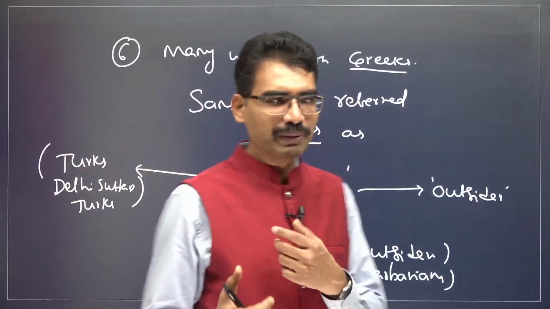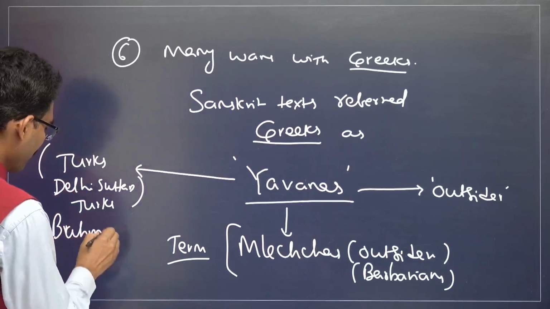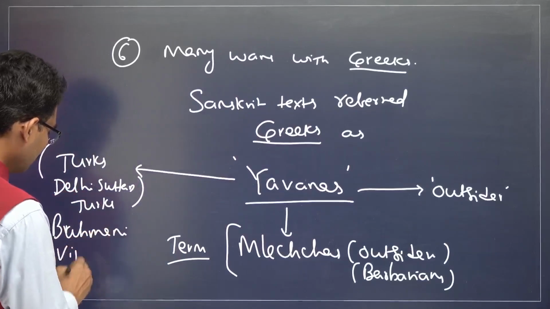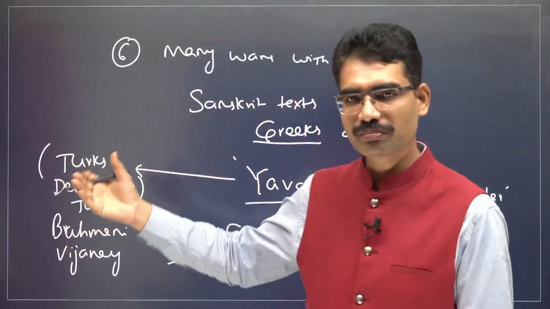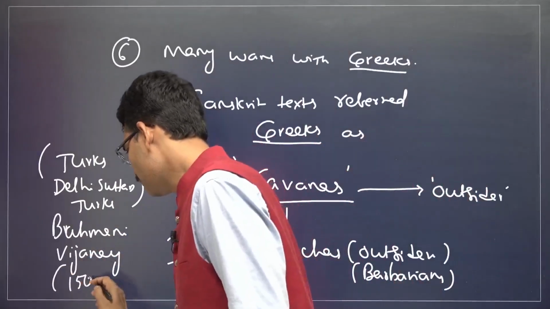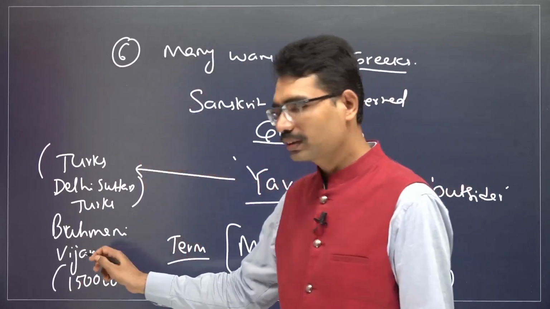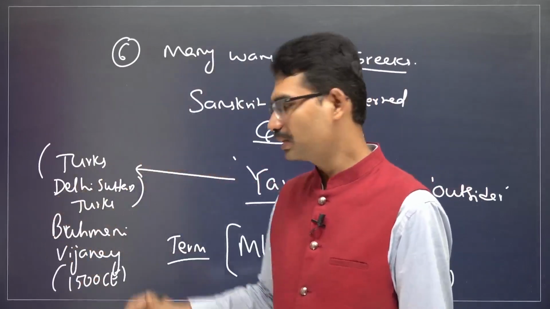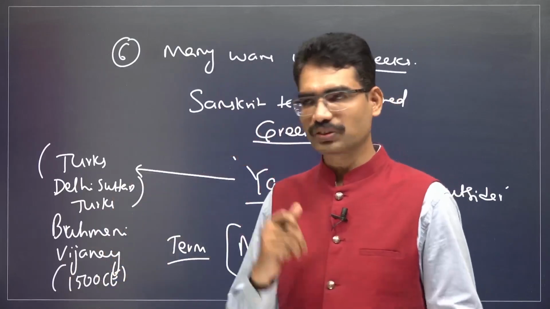For the Turkish people, there is the Bahmanis. Bahmani kingdom was there. Vijayanagara rulers were there. What is the time period? Here we are in before Jesus. Now Vijayanagara Empire means this comes in 1500 CE. Sri Krishna Devaraya was ruling Vijayanagara Empire near Karnataka region in the 1500s, 1509 to 1529.